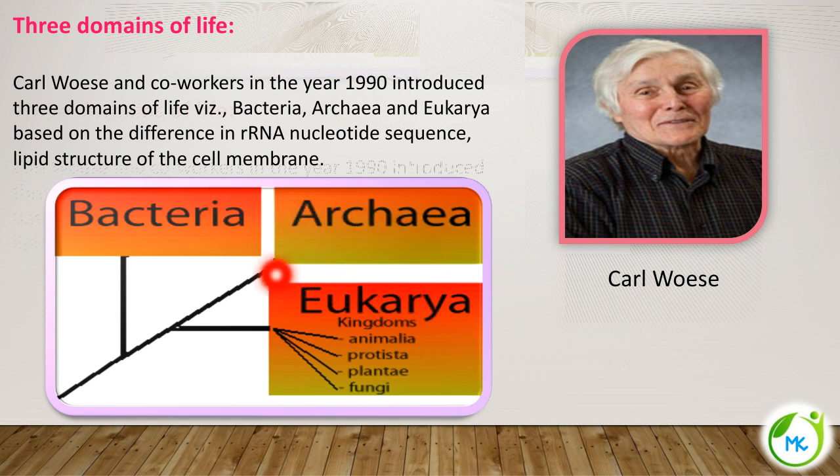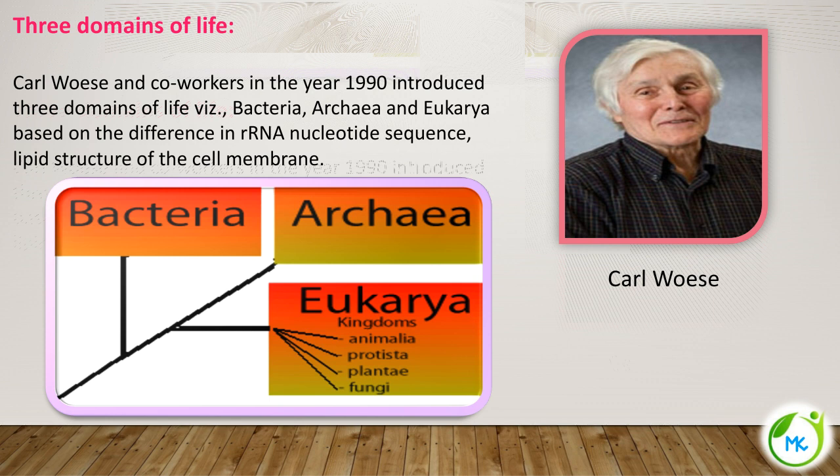So all the prokaryotic organisms are given a separate place. So bacteria and archaebacteria. I will tell you in detail about archaebacteria. So they are given a separate place, and eukarya is also given a separate place. Under the eukarya, the rest of the organisms, the other classification system like Protista, fungi, Plantae, Animalia, are placed under this eukarya. So on what basis did Carl Woese give the 3 domains of life?